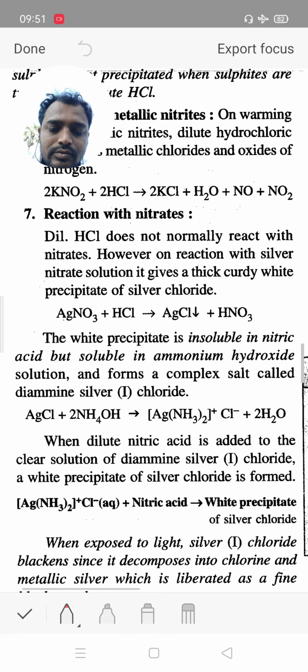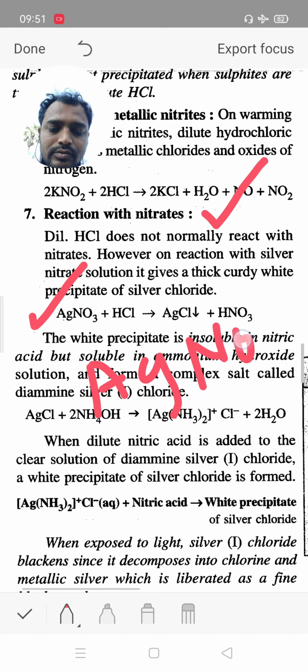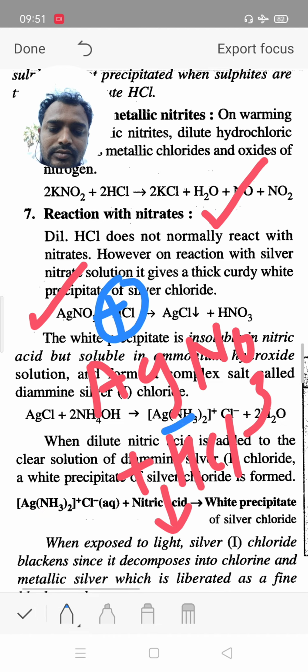Next students, reaction with nitrate. When hydrochloric acid reacts with silver nitrate, AgNO3 and HCl. Now, Ag plus, H plus, NO3 minus, Cl minus, positive combined with negative and negative combined with positive.